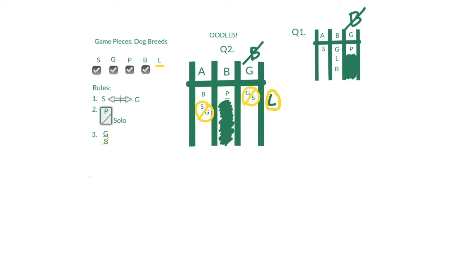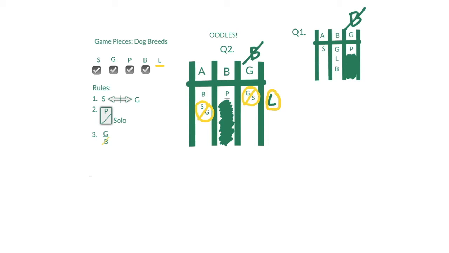So now we can see that the Schnoodle, Golden Doodle, and Labradoodle, or S, G, and L, are free to trade between A, G, and L. So any of those options, putting S into A, G into A, L into A, so on, those are all could be trues, meaning this is not our answer to this question.